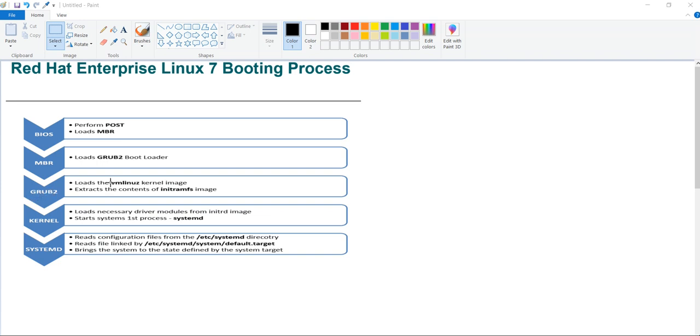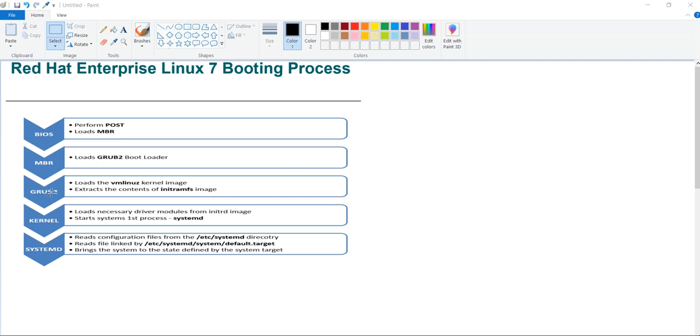Grub searches for the compressed kernel image file called vmlinuz, because it has to load the kernel image, so it should know where the vmlinuz kernel image file is located. Grub loads the vmlinuz kernel image file into memory and extracts the content of initramfs. What is this initramfs? Initramfs is a RAM file whose purpose is to preload the block device modules such as IDE, SCSI, RAID, so that the root file system can then be accessed or mounted.